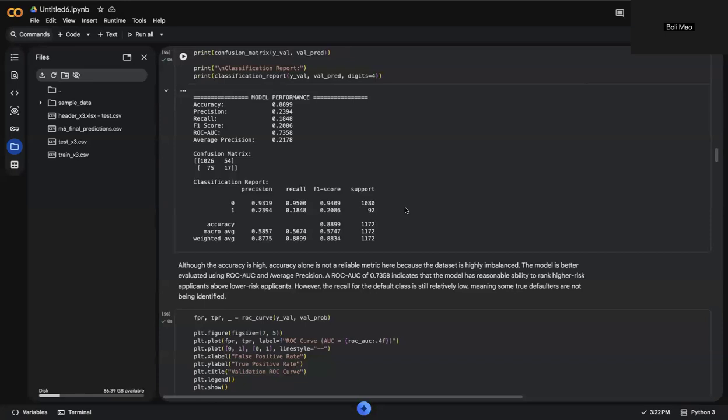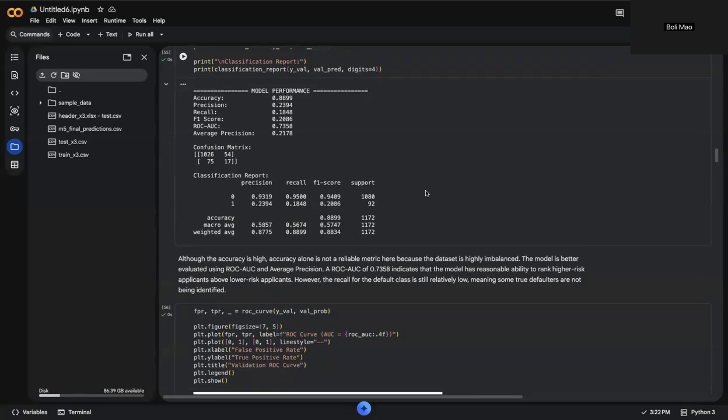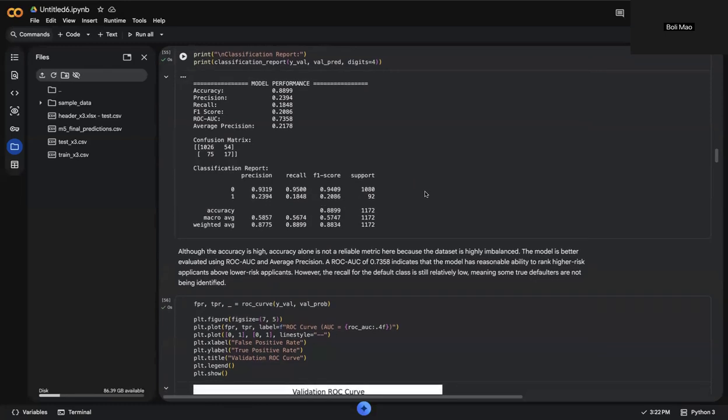To gain deeper insight into how the model makes predictions, I also applied SHAP values, which provide both global and local explanations of model behavior. The global SHAP summary plot shows which variables contribute most strongly to predictions, and whether higher or lower feature values increase or decrease predicted risk.